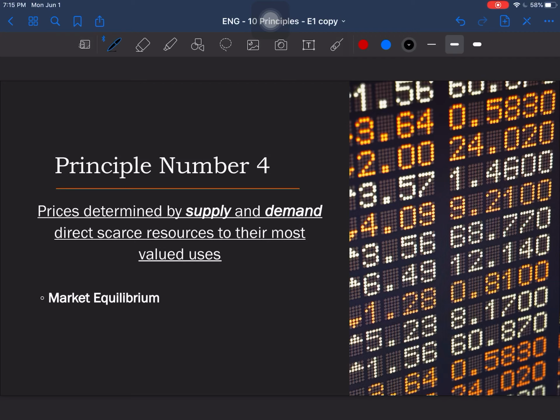So we're going to study supply and demand, and we're going to see how those forces act. And there's going to be a market equilibrium, right? That's what we call when supply and demand intersect. And that market equilibrium will give us a price. So those resources will be valued at a certain price, and that value will be determined by supply and demand.